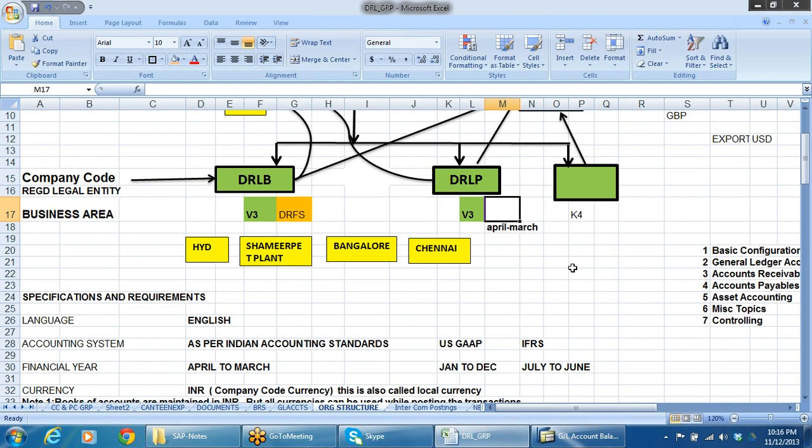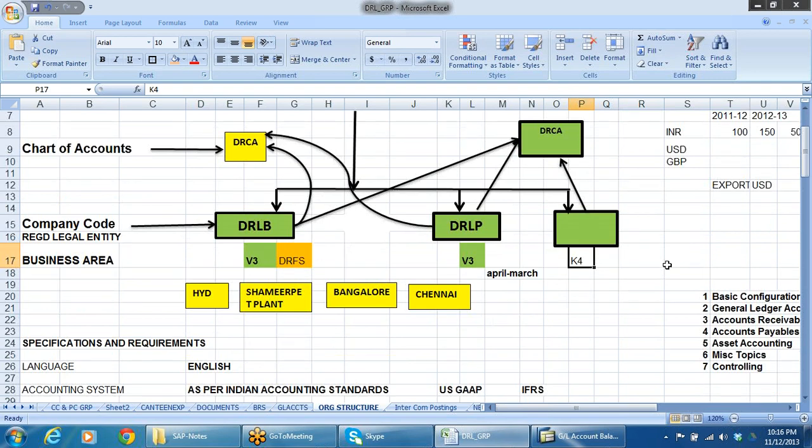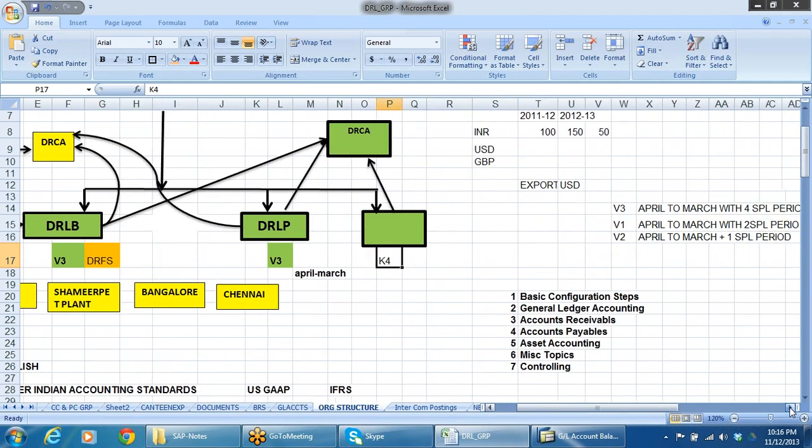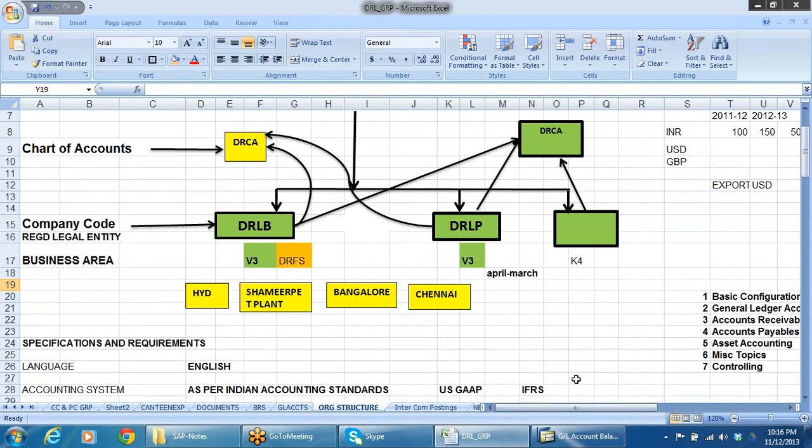And in case it is a K4, then I cannot link up. K4 is completely a different fiscal year variant. In this case, the fiscal year variant is different, but the fiscal year breakdown is same. So that's why here it says that in case the fiscal year breakdown is same, that is April to March, the system won't bother about the special period. So even in such case, we can link up to one controlling area.